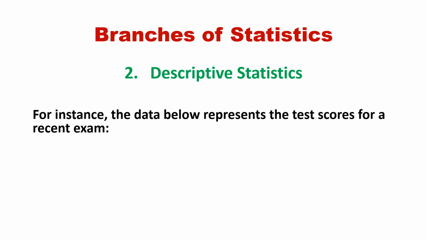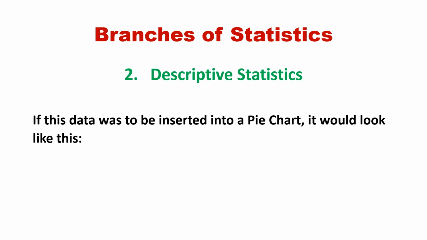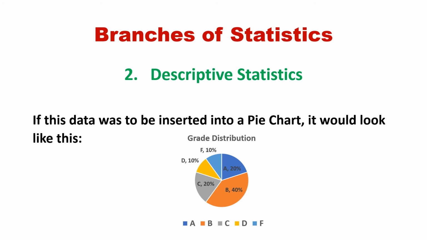For instance, the data below represents the test scores of a recent exam. If we take a sample of 10 students' test scores, the numerical average of these scores would be 80.3. If this data were to be inserted into a pie chart, it would look like this.